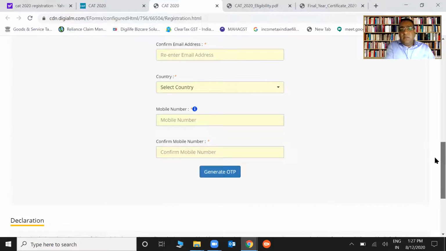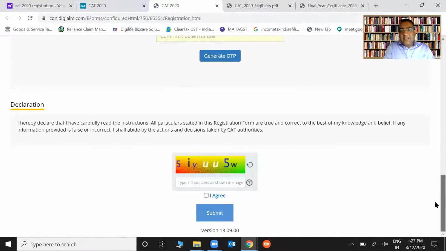Mostly people ask, what to do after this? See, there is scrolling. You have to put it here. You have to put agree here and submit. Once that happens, you will have to put in that OTP and everything, and things will process. An ID and password will be generated.